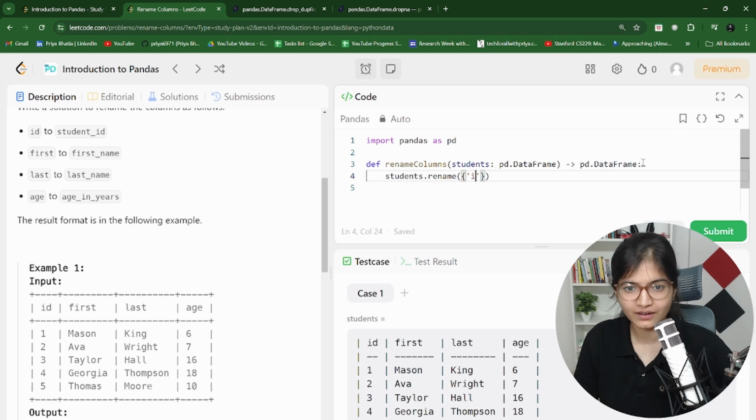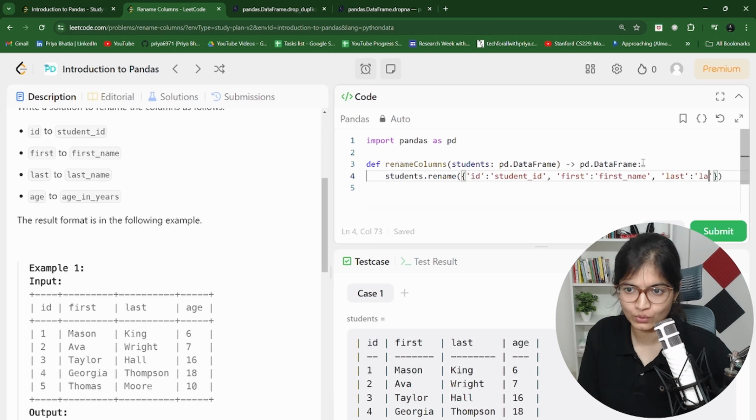So you will say that initially I was having id as the column name. Rename it to, maybe, student_id. Then you will say I will be having first as the initial column. I want to rename it to first_name. Similarly, I will be having last as the header.